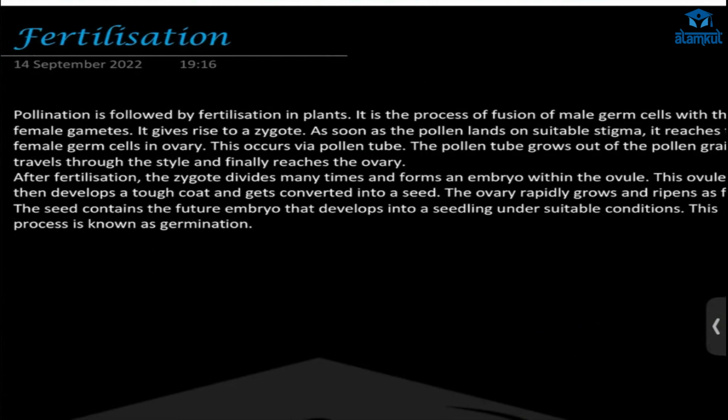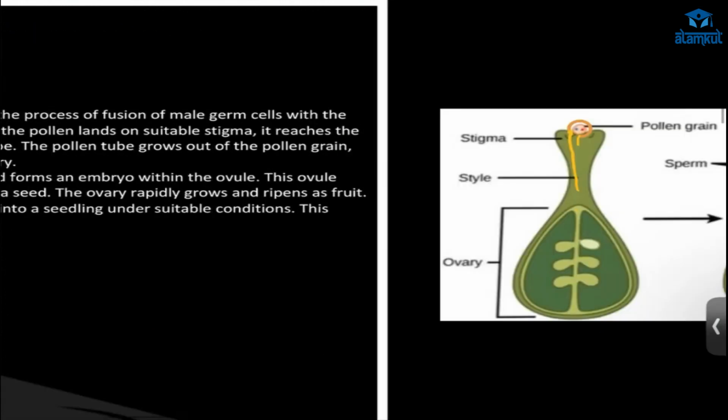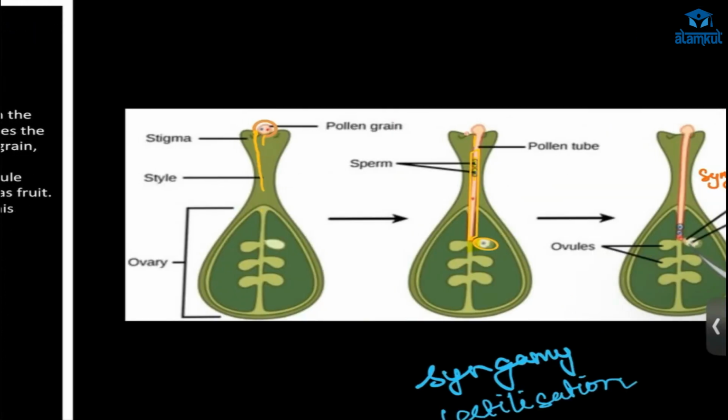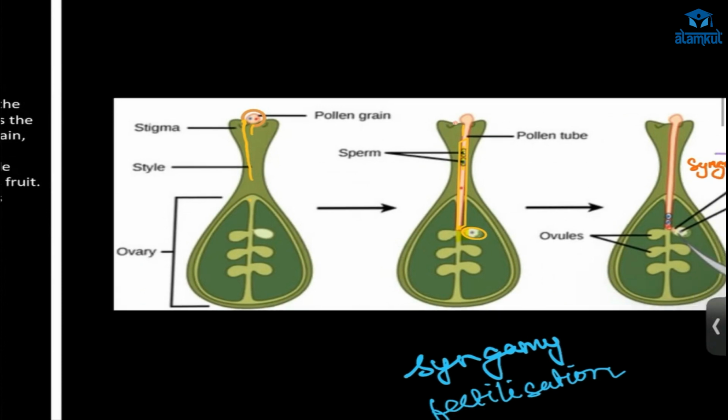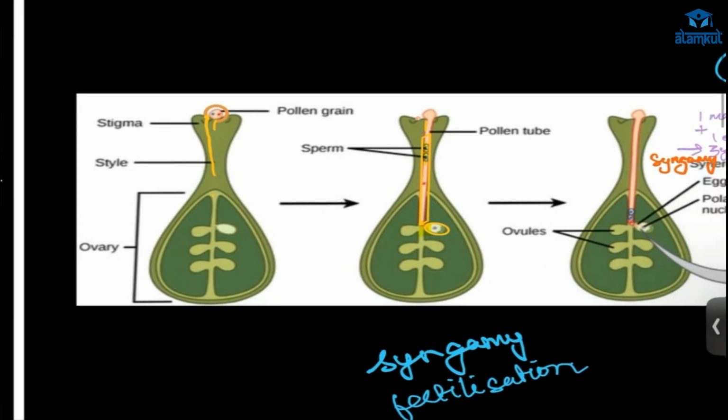Any doubt? Ma'am, there are more than one male gametes transferred through the pollen tube? Two male gametes. But ma'am, there are different ovules too, so they make different seeds? Wait, there are many pollen grains.